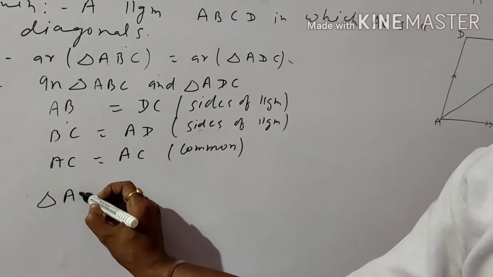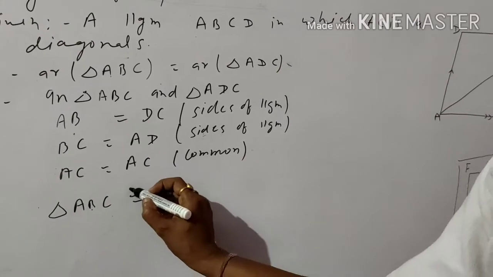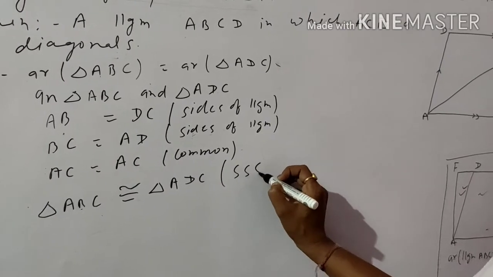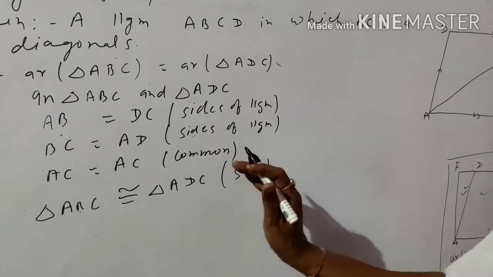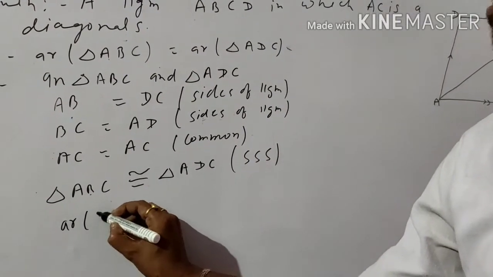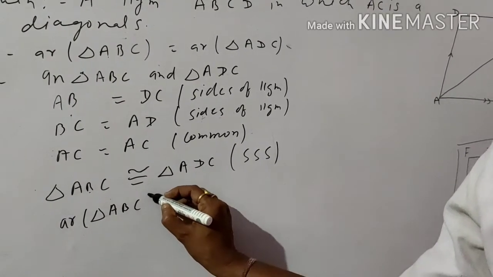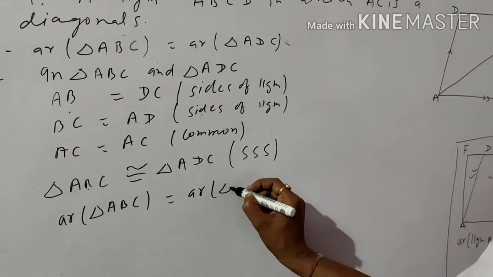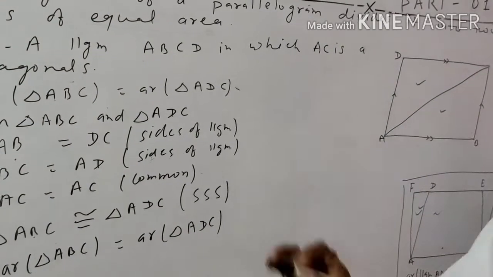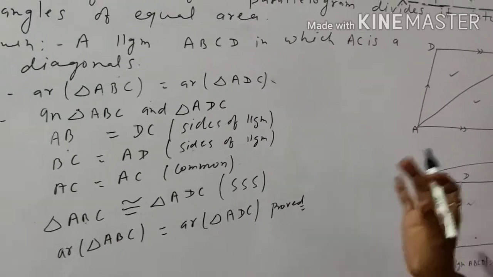So triangle ABC is congruent to triangle ADC. By SSS criteria, these two triangles are congruent. So we can say area of triangle ABC is equal to area of triangle ADC. That means these two areas are equal. This is your proof. Okay student, here we have two different conclusions.